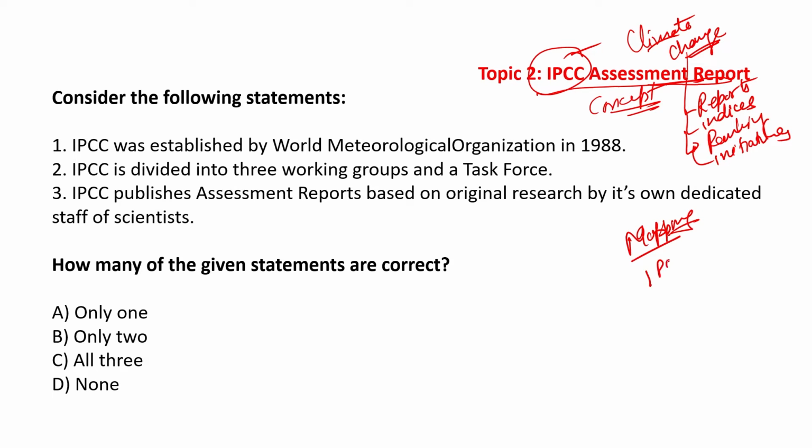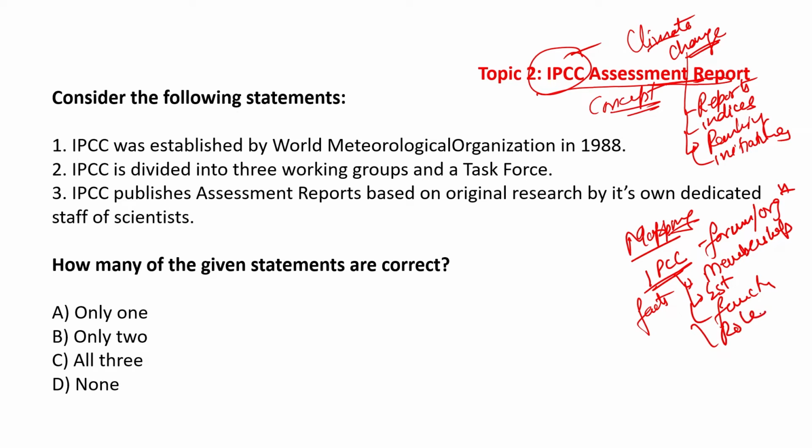When you look at IPCC as a forum or organization, you have to look at the membership, the facts about it basically, the establishment, functions, role, etc. So IPCC is one body.